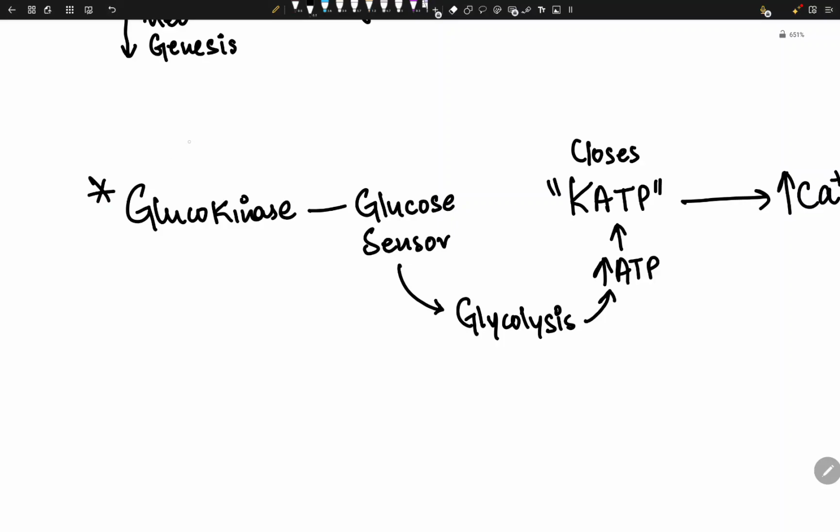This is the answer why glucokinase is present at pancreatic beta cells, right? This is the answer. Why? Because it acts as a sensor. Okay, that's how it is.